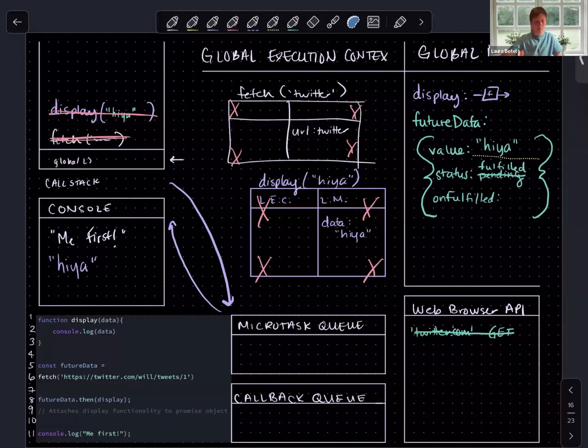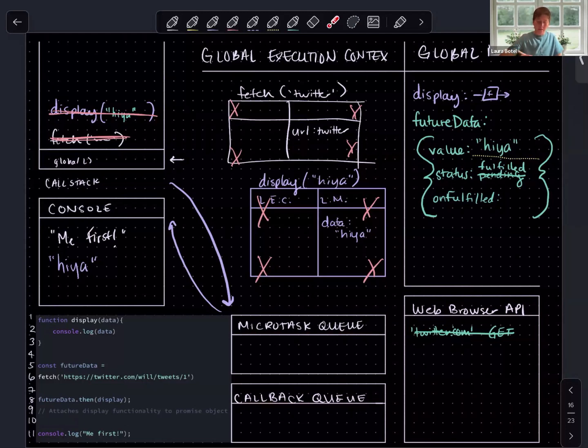A couple of things that I want to note. One, when we are using promise-based functionality, we are using the microtask queue. We have a couple queues listed here. These are, in fact, not all of the queues that exist, but these are the ones that are fundamental for us to understand promises and callbacks.